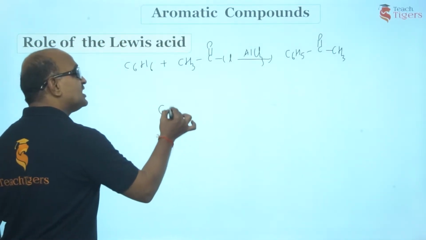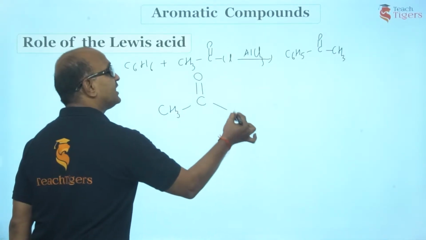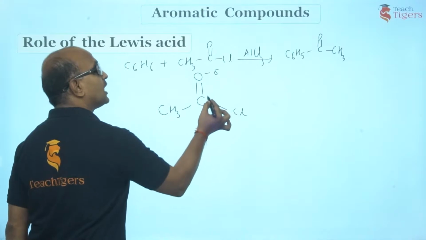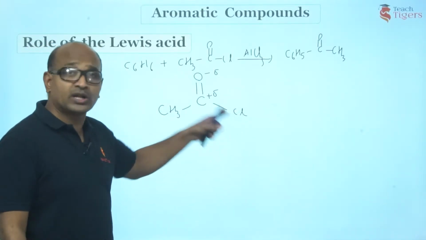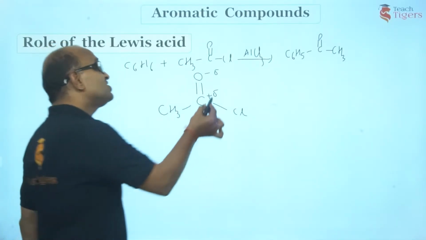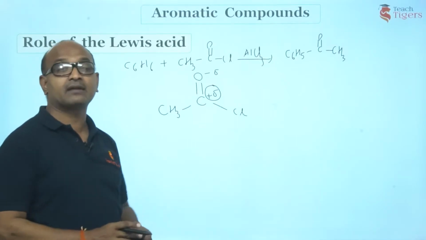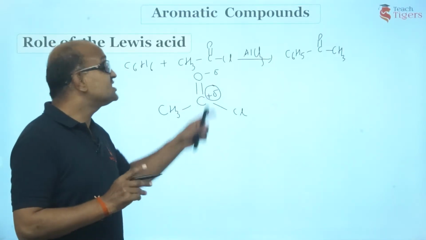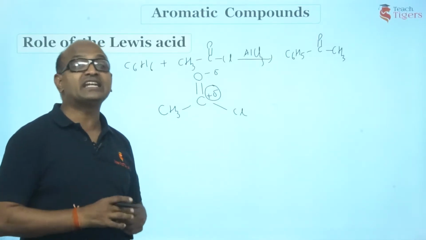Now, what is the role of this aluminum chloride? Guys, you see CH3CO, oxygen is more electronegative than carbon. So, carbon has got partial positive charge. Even chlorine is more electronegative than carbon. Hence, you have a sufficient magnitude of positive charge on carbon. But this charge is not sufficient to attack the benzene ring.